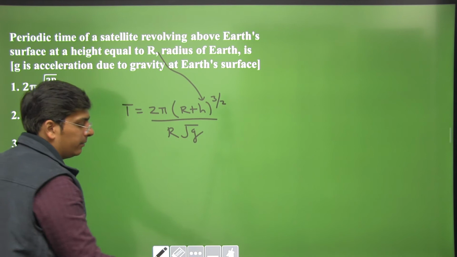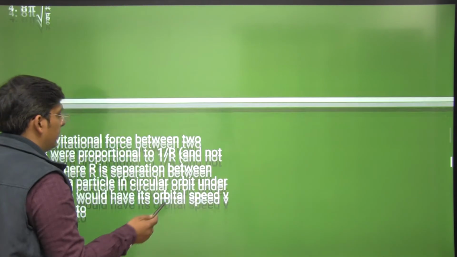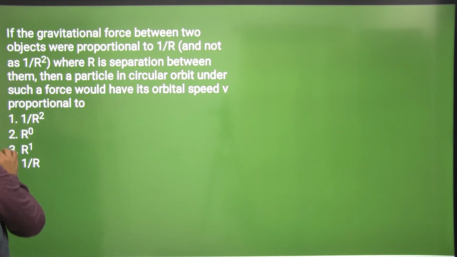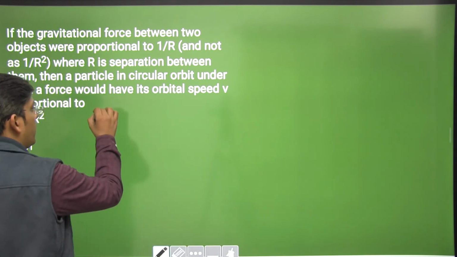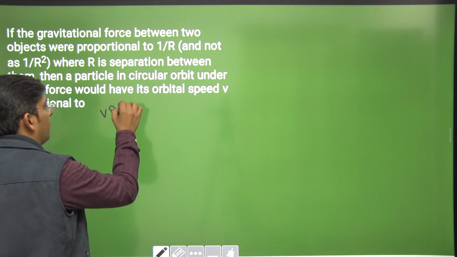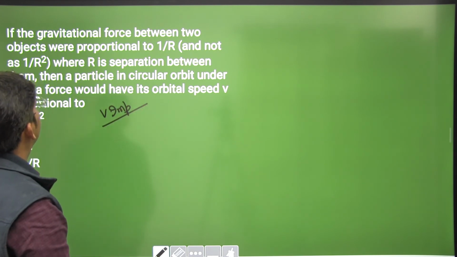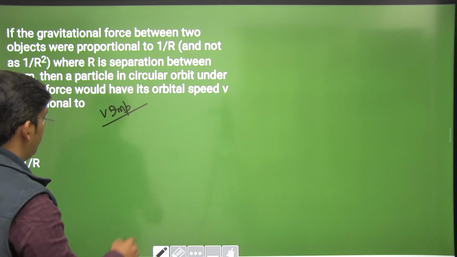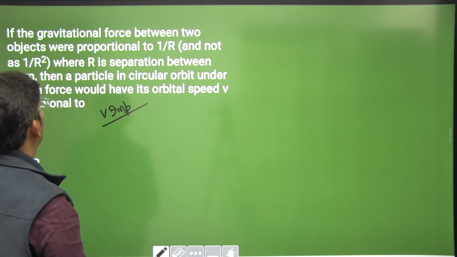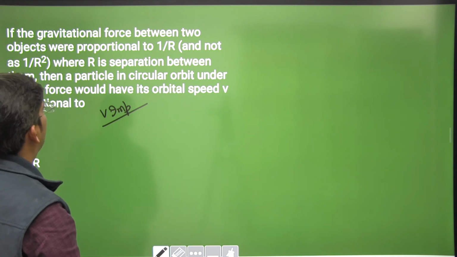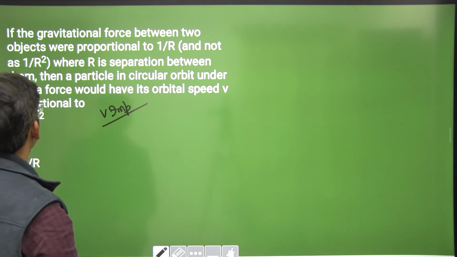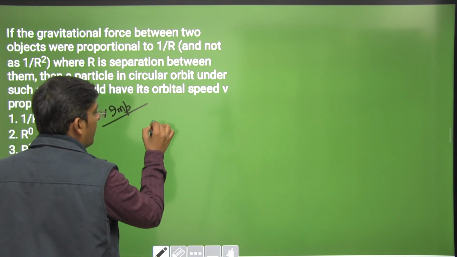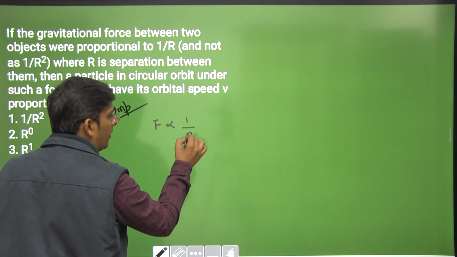If gravitational force between two objects were proportional to 1 by r, where r is the separation between them, then a particle in circular orbit under such a force would have its orbital speed proportional to, see, gravitational force is inversely proportional to r.